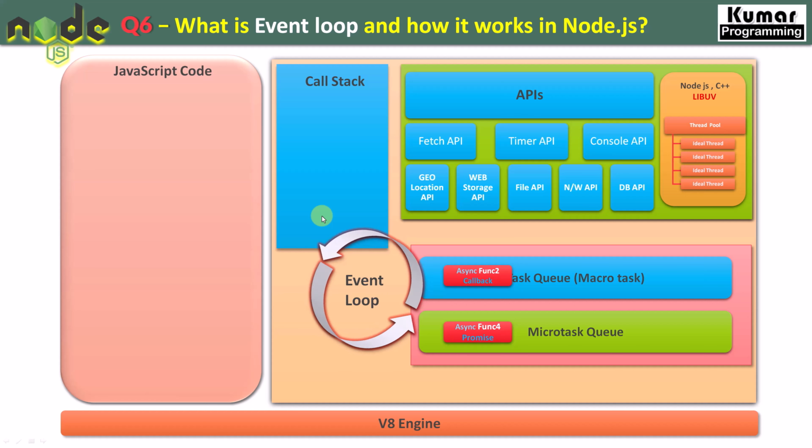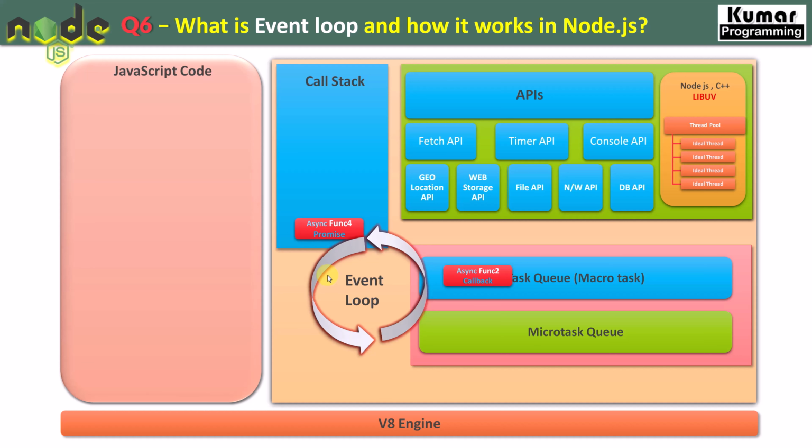So which one will go into the call stack first? We always give priority to the micro task queue, right? If anything is there in the micro task queue, it will go first. This is a very important question. Most of the time interviewers ask it, and they try to confuse you about the difference between the task queue and micro task queue. So the micro task queue always has priority, and its event will go first to the call stack.